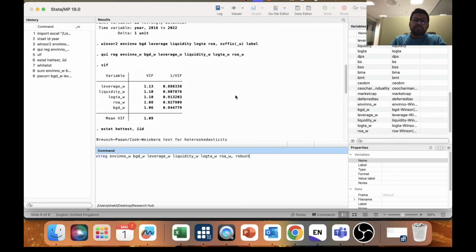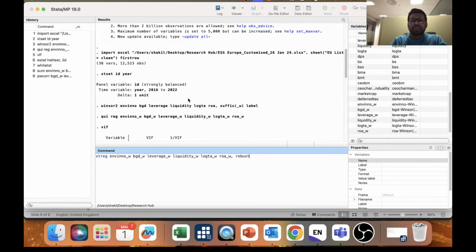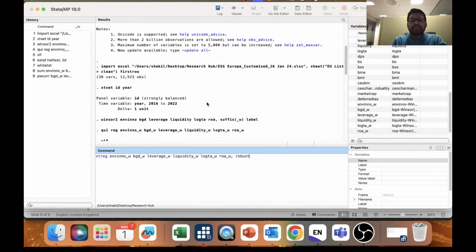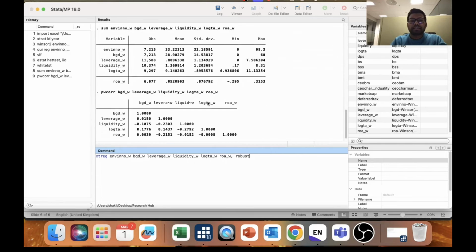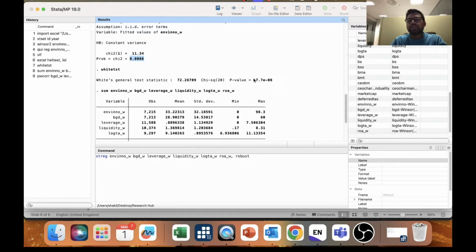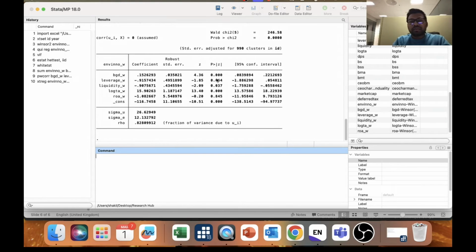When you check for the hetero problem in your standard error, you find a significant hetero problem, am I right? Here it was significant, and this one is also significant. So I told you that if your error term is heterogeneous, then it's an issue. To resolve the issue, you need to use robust standard error. For that reason, we use the robust function. When you use the robust function, you'll get the robust standard error. So now I run the regression.